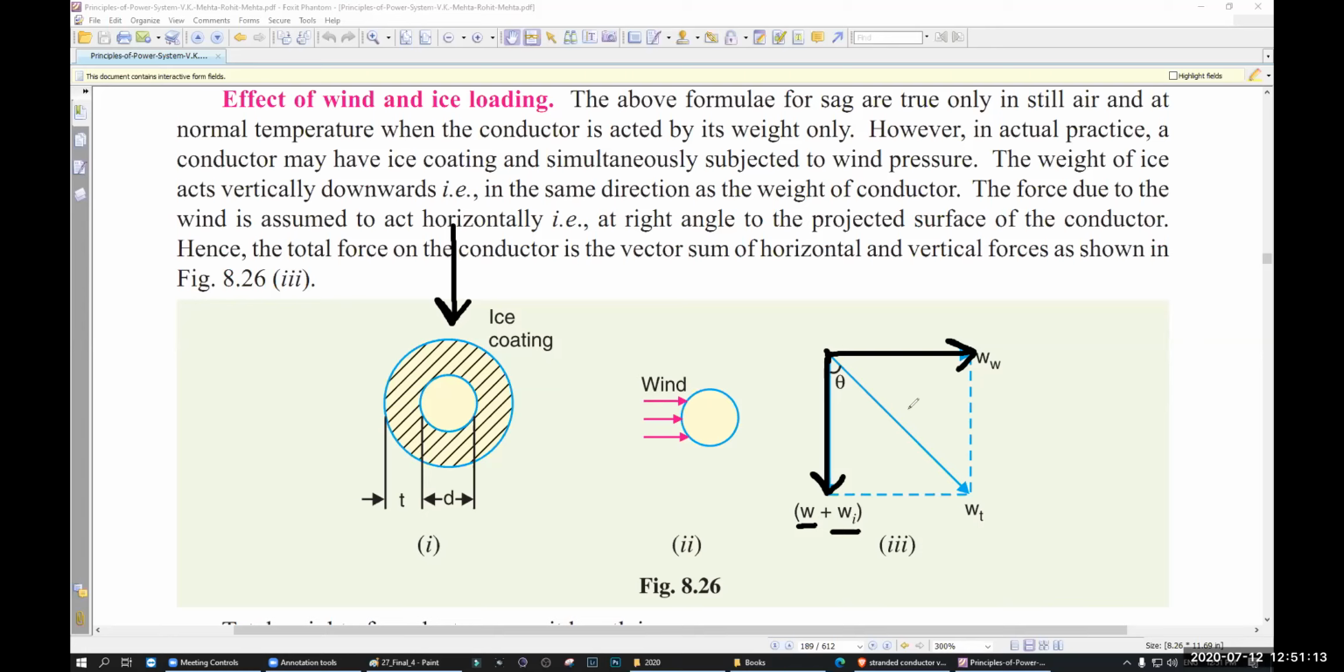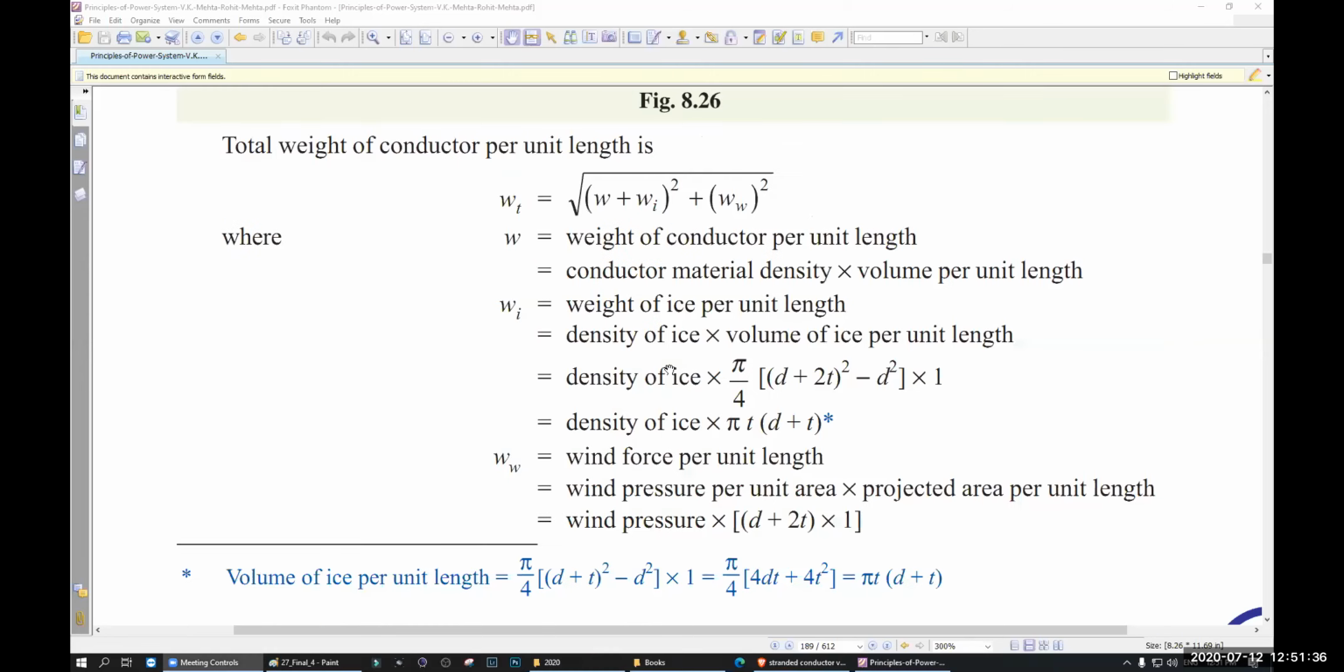So your actual conductor will be here, because you have ice, normal weight, and wind. Both of them will make your conductor like this. This is your WT. WT means total weight. So your total weight formula will be this one.